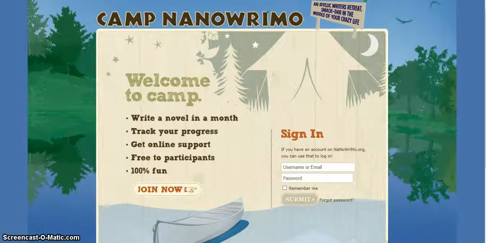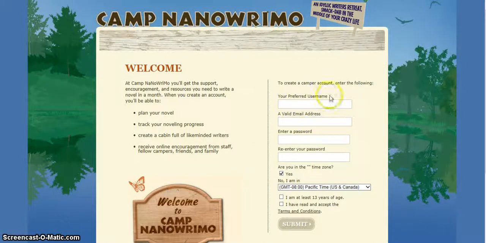Hello students! As we go into our creative writing unit, I would like to introduce you to the website we will be using to track and discuss our projects for the unit. It is called Camp NaNoWriMo, and the URL is camp.NaNoWriMo.org. Once you have reached the web page, you'll click the Join Now button and create an account on the